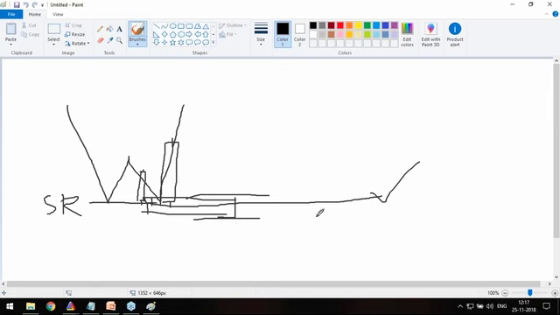So I will wait for 10 seconds. If there are any more questions on this, I'm more than happy to take them now, because it is very crucial. You must understand the difference between an SR and a zone. Don't confuse that an SR is a zone. SR need not be a zone. The zone can happen at an SR.